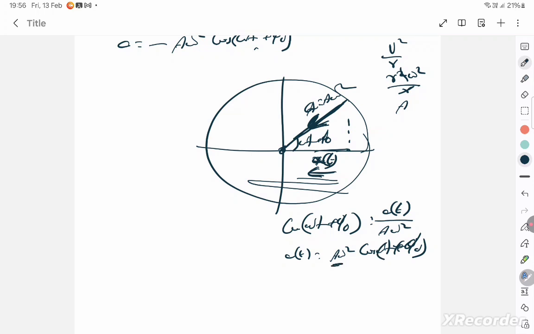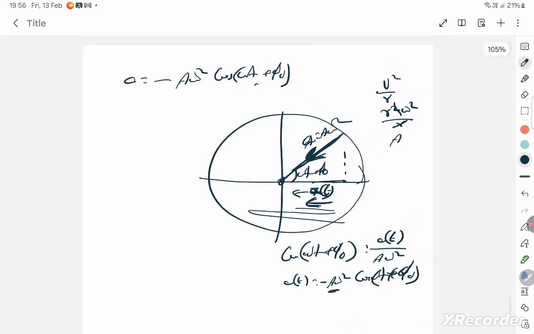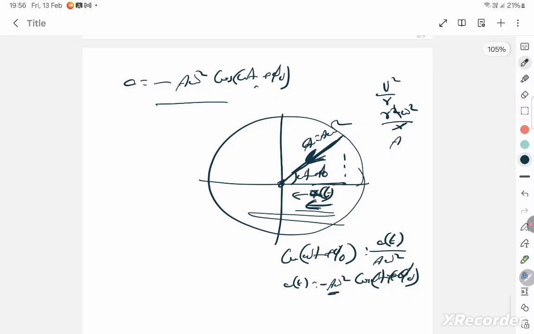And can you see this is the maximum amplitude? Again you have to put a negative sign because it's directed towards this. Somehow you get this, that's all. These are the phasor diagram, using which you get it. Using differentiation it is very easy. Only if they ask you using the phasor diagram, it's going to get difficult for you.